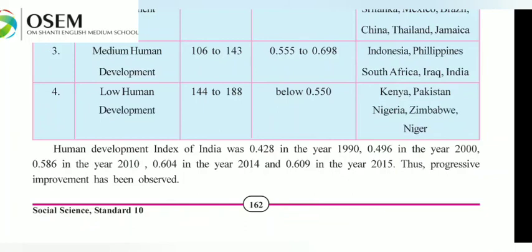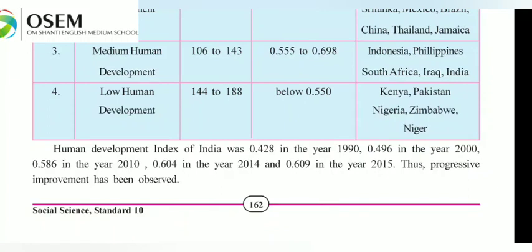Then it was 0.586 in the year 2010, and 0.604 in the year 2014. So this is a big jump.